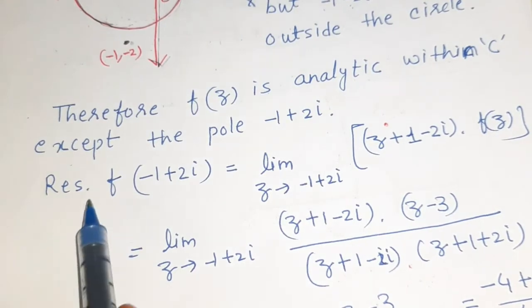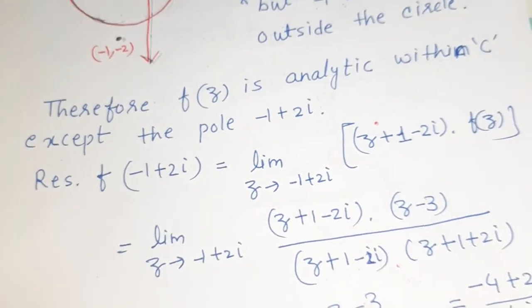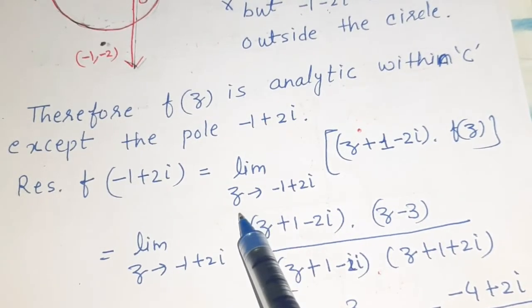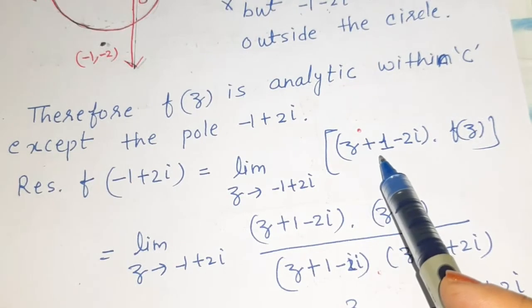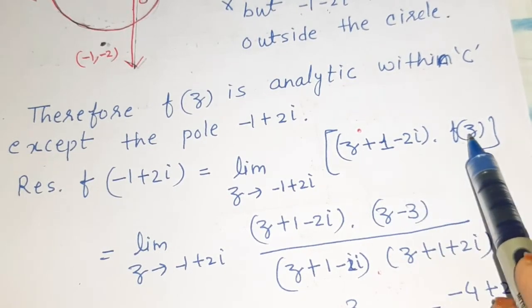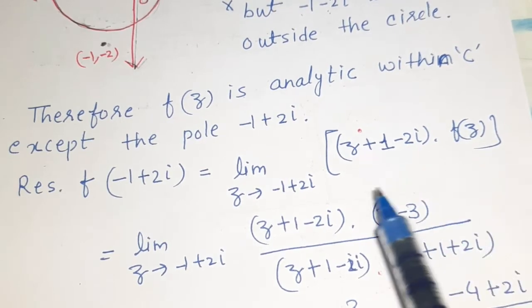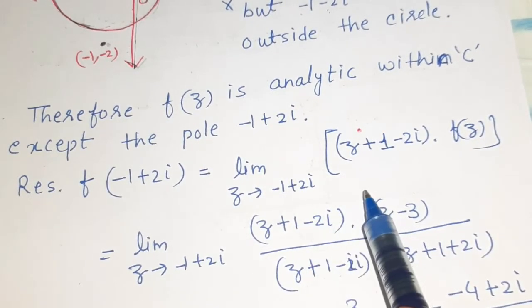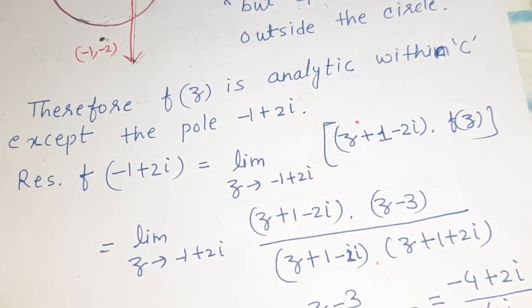So the residue at this point -1 + 2ι will be given by the limit as z tends to -1 + 2ι of (z + 1 - 2ι) times f(z). We are applying the formula to find the residue at a simple pole. I have explained it in my previous video lecture, and I'll give the link in the description box.